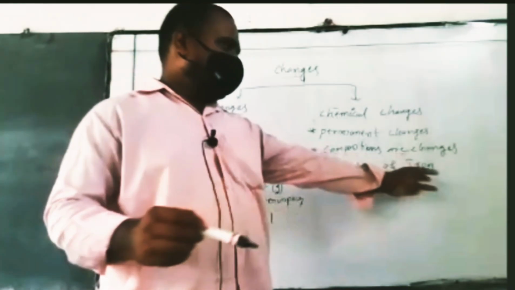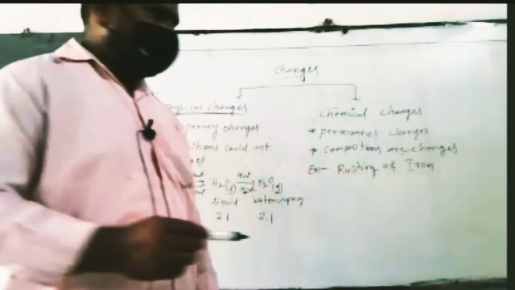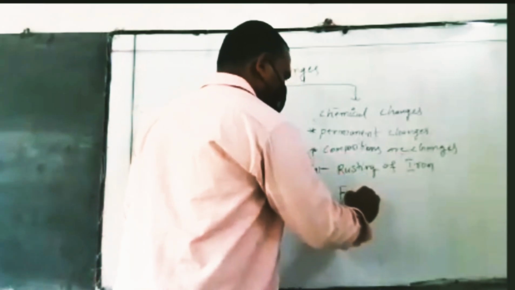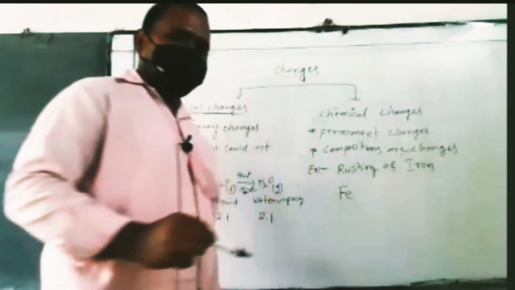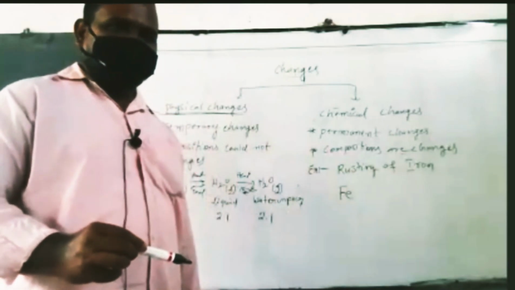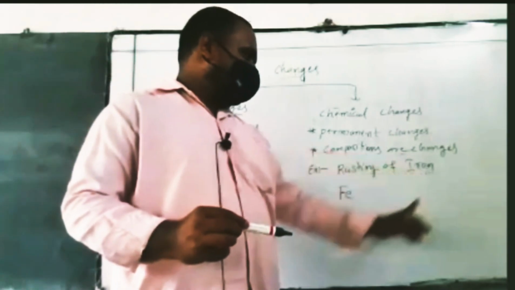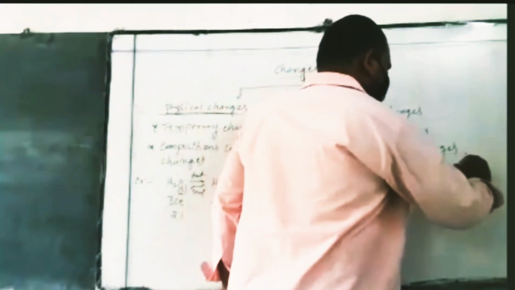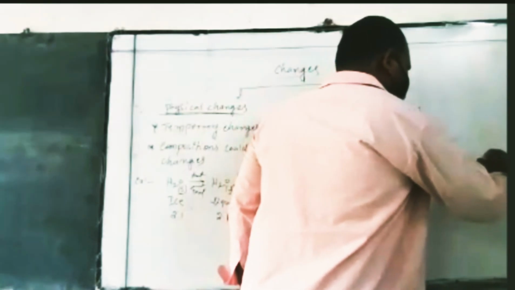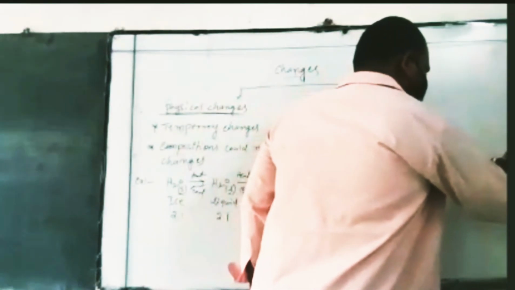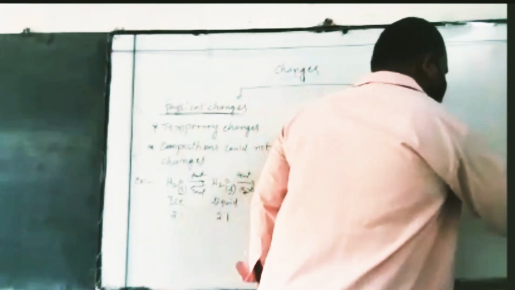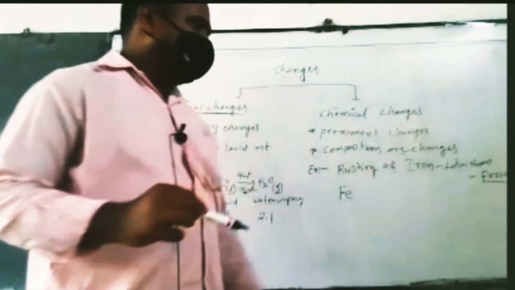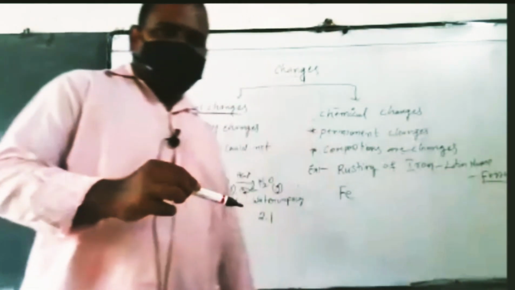So what is the chemical formula of iron? Iron chemical formula, capital F and small e. So Fe. Actually there is an I-R-O-N in the name, but Fe is written because the Latin name of iron is ferrum. Ferrum. Very good, excellent. So the Latin name ferrum, Fe only is taken.